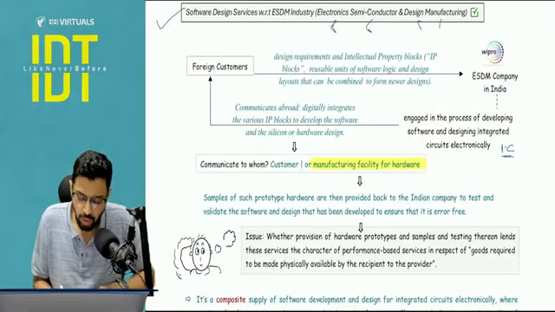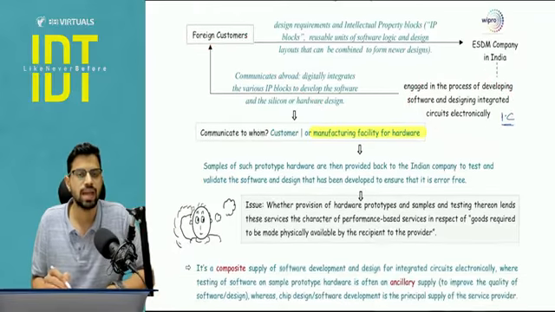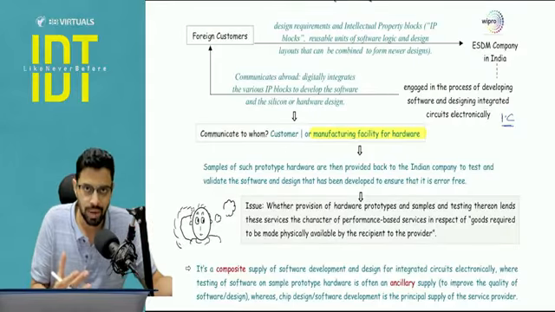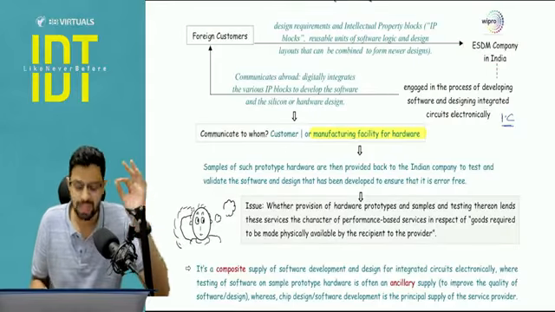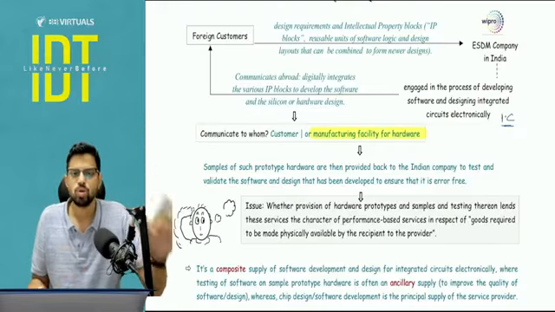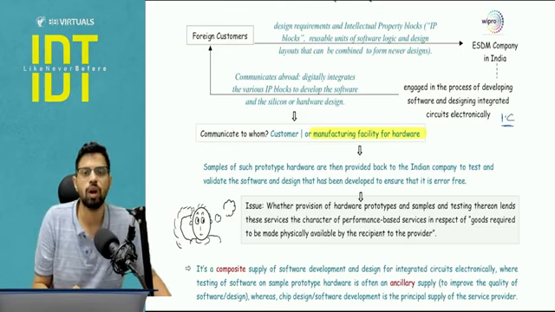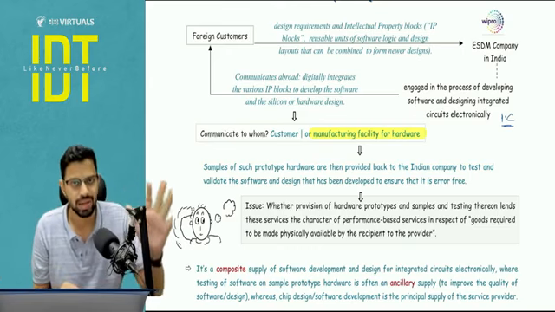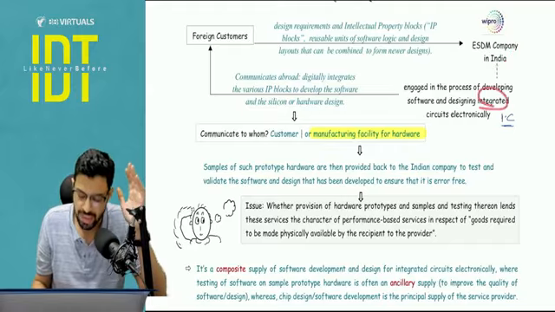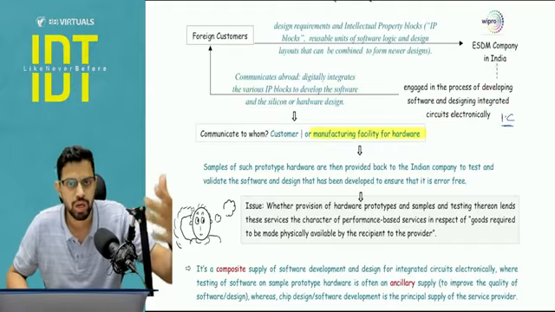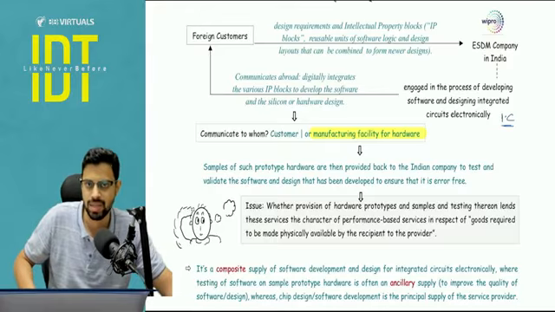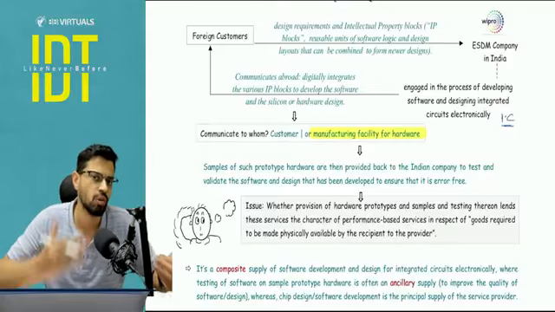Now what will happen? The foreign customer will call up its manufacturer and say, do not produce the entire item at first. First, let's get one sample ready and let this Wipro company which has made these integrated circuits, which is an important part, get it tested. Whenever you take a large scale production, generally what we do in real life also, we get one sample tested, and when it is tested and certified okay by Wipro, which has made these ICs, then further production will happen. Is this very logical? Yes, it is very logical. We will make a sample first, we will get it tested and certified, and then we will give the green signal for the complete production.